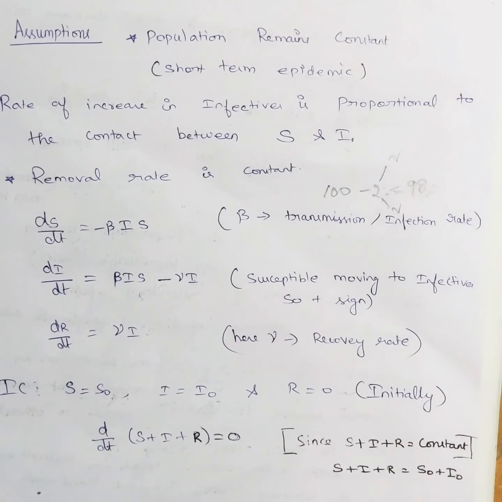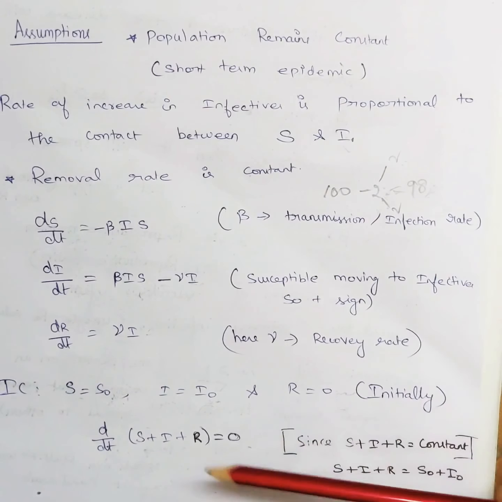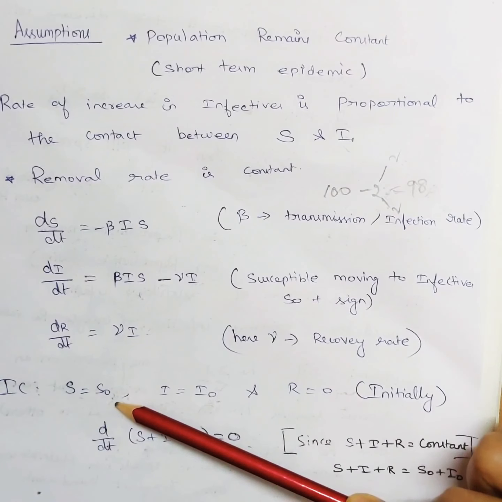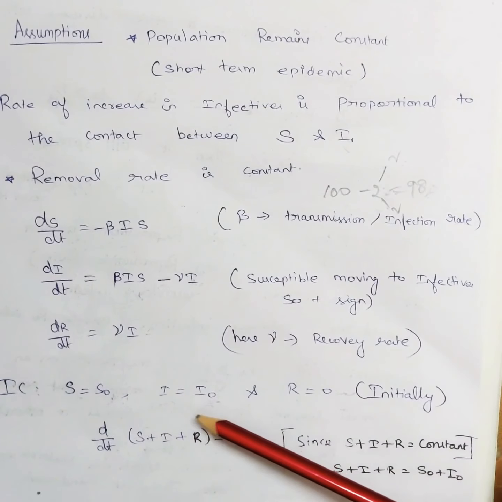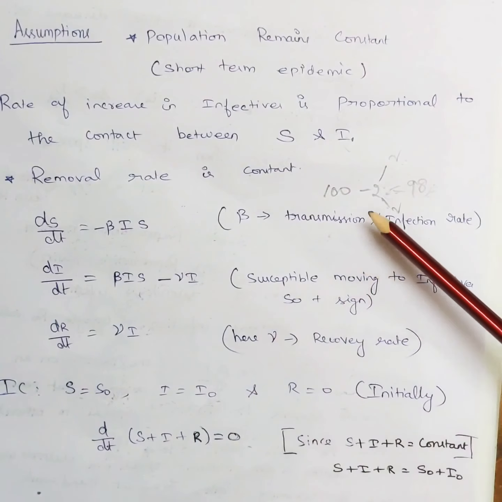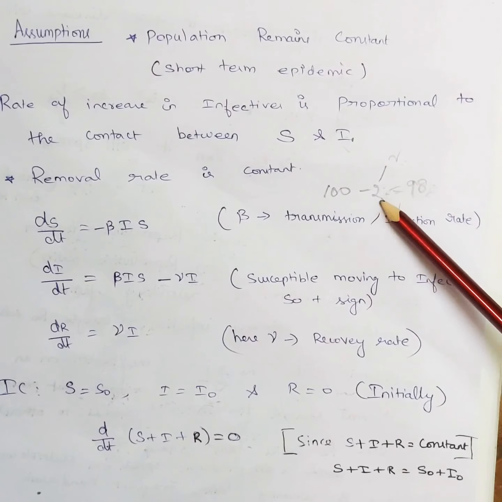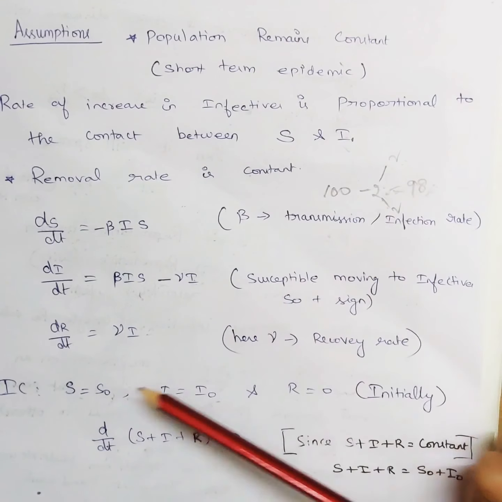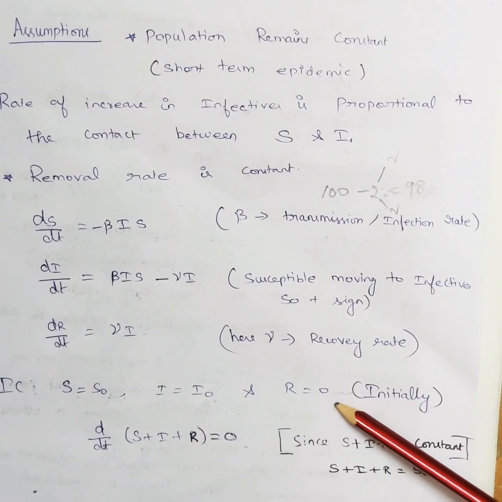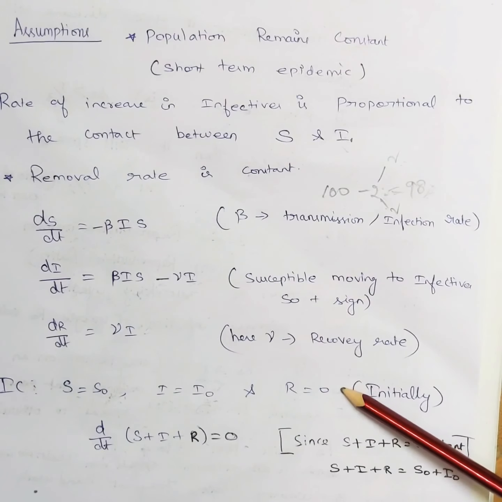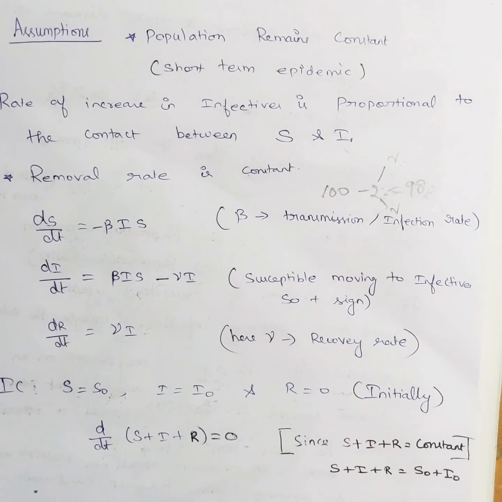So we got 3 differential equations, and coming to the initial conditions, initially S is equal to S naught, which is nothing but the initial number of susceptibles, and of course it's going to be on the higher side, and I is equal to I naught. In the same example you can see I naught is nothing but 2, S naught is nothing but 98, and R is the initial number of recovered or removed people. No one is there in the R category, that is why R is equal to 0. And since S plus I plus R is a constant, the derivative of a constant is 0. Now instead of solving these differential equations, let's try to find answers to some common questions.